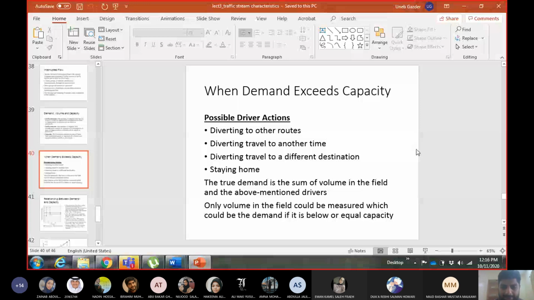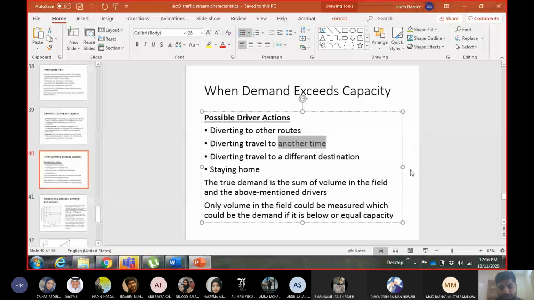Then you can travel at another time. If the timing is flexible, you are going for your medical checkup, or you're going to the bank, or you are going to the post office, usually you have the whole office hours available to you. So instead of going at this time, you go at another time. Shopping and so on. You can change your destination, and obviously, again, you cannot do it if you are going to school or university or your office. You don't hear anyone saying that I have changed my job because there was a traffic jam on that highway. People don't do that up till now.